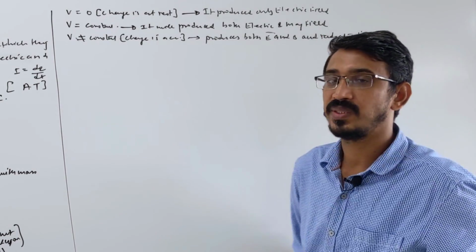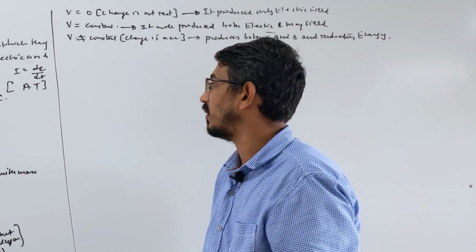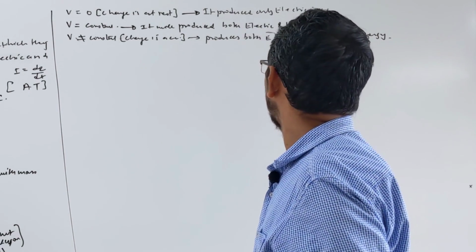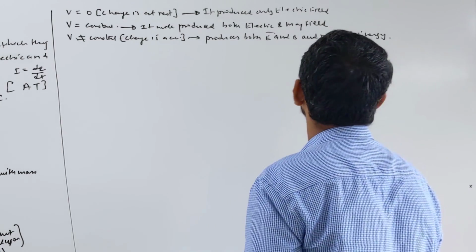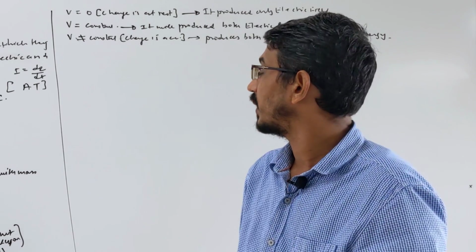That's called your EMWs. Accelerating charges produce electromagnetic waves. Remember that property. So it will produce both electric and magnetic field, plus it will radiate energy also. It's very important.